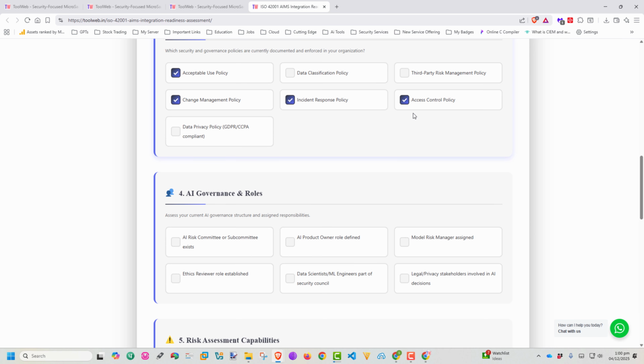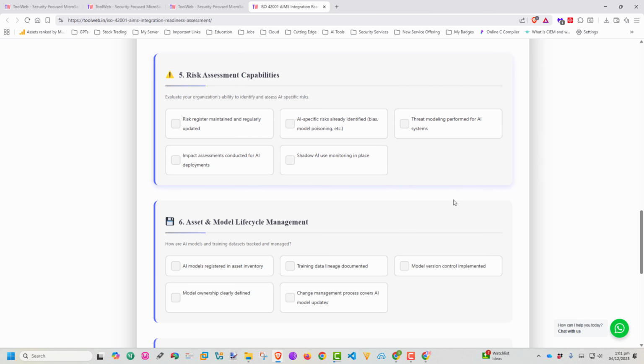And AI governance roles: the AI risk committee and subcommittee exist. No, we do not have an ethics reviewer for AI, product owner, or role owner. No. Data scientist, of course, we do have. And model risk manager, we do not have. Legal and privacy stakeholders involved in AI decisions, yes, of course, we have a legal team, but whether they will get involved or not, we do have them. So that's the reason I thought of saying it.